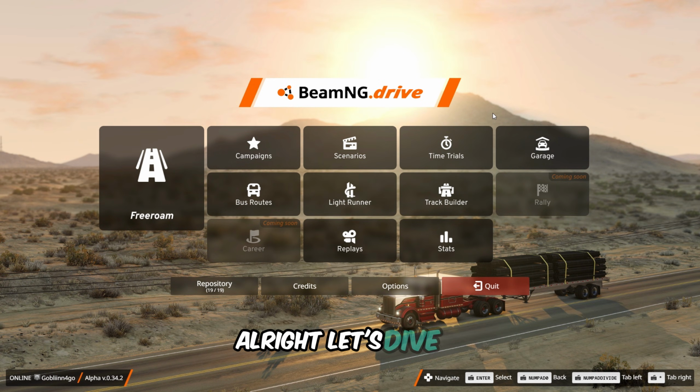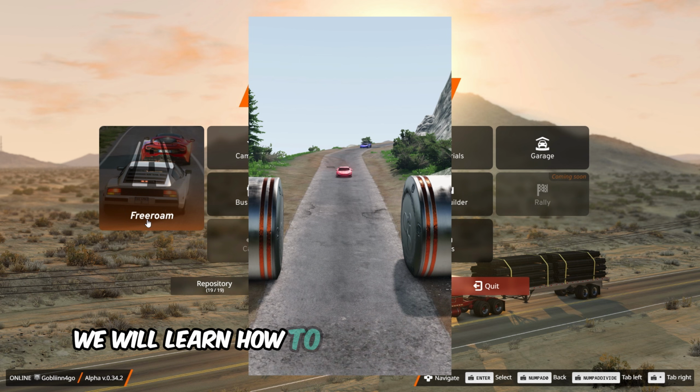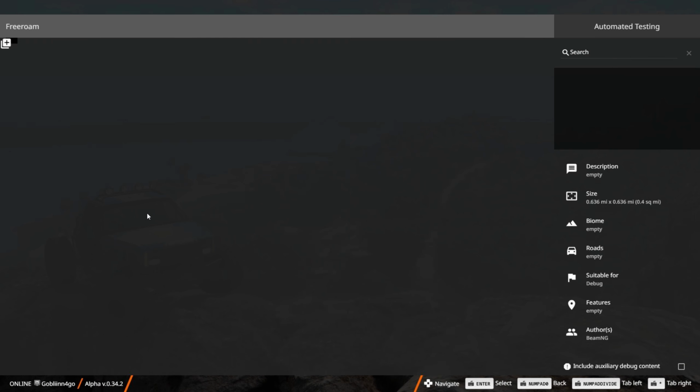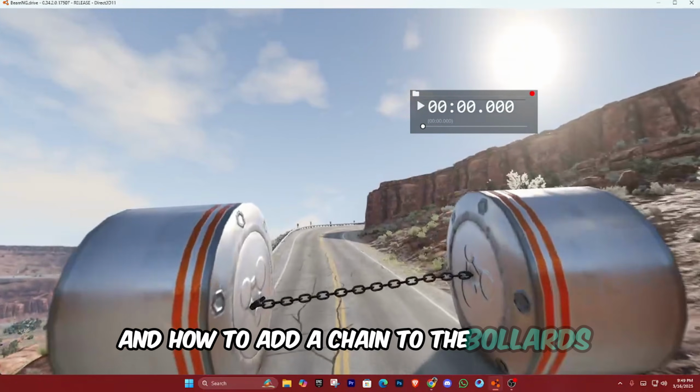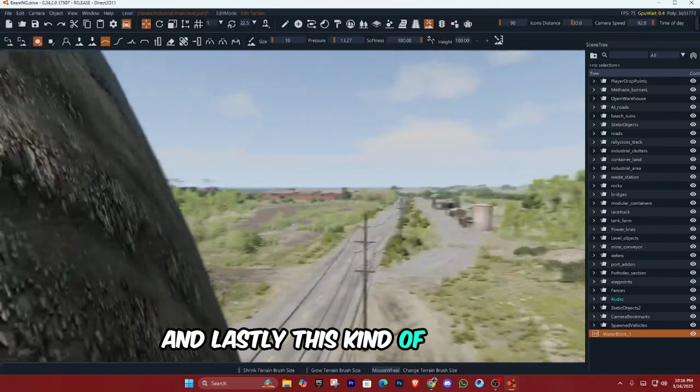All right, let's dive in. So first, we will learn how to make this type of bollard crash video. Then, how to make this type of hole in the road with water, and how to add a chain to the bollards. And lastly, this kind of hill road.